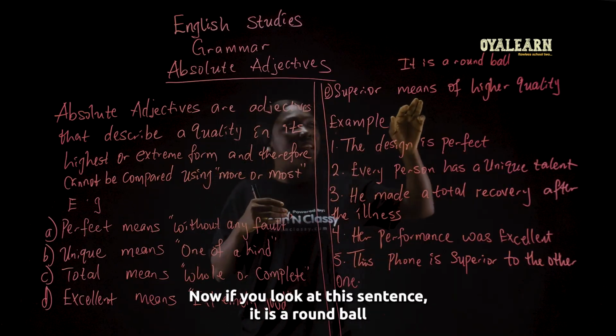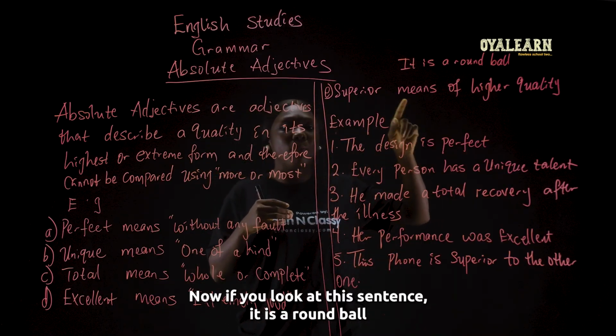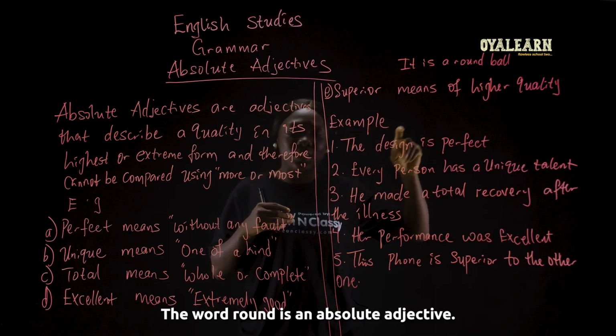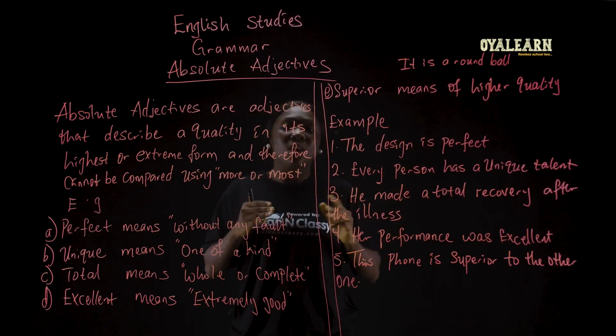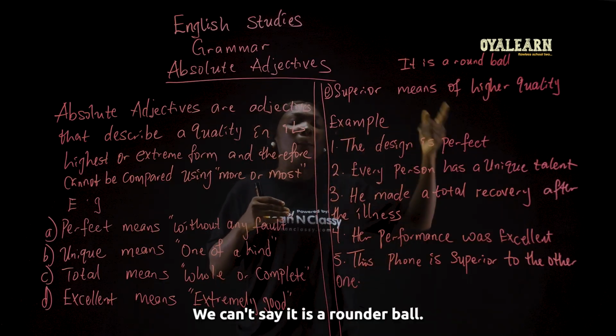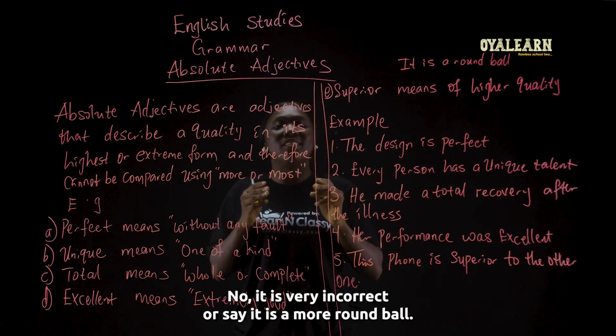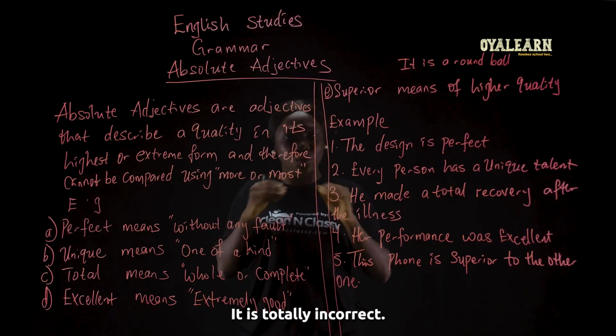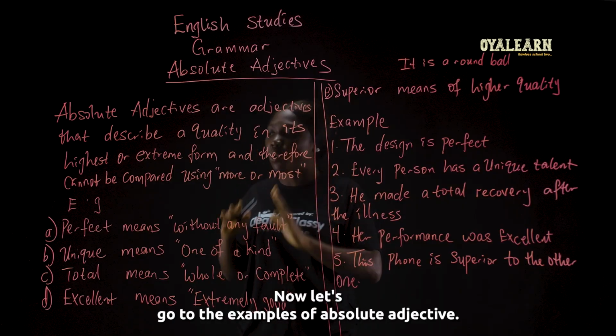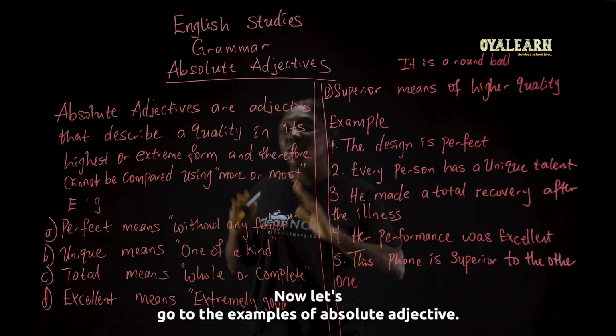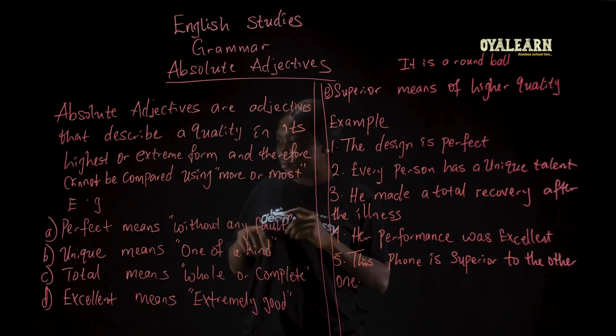Now, if you look at this sentence, it is a round ball. The word round is an absolute adjective. We can't say it is a rounder ball. No, it is very incorrect. Or say it is a more round ball. It is totally incorrect. Now, let's go through the examples of absolute adjective.